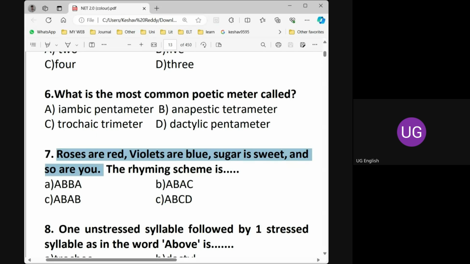Just observe the question once again. Actually, this should be given in four separate lines, but due to constraints, I gave it in one line. Everybody knows this poem. Roses are red, red is the last word. Violets are blue, blue is the last word. Sugar is sweet, sweet is the last word. You is the last word. Red, blue, sweet, you.